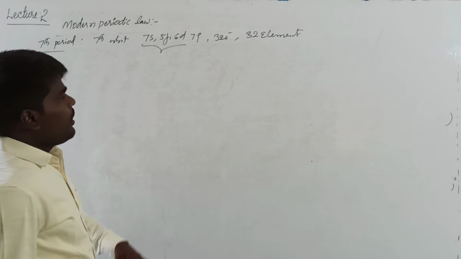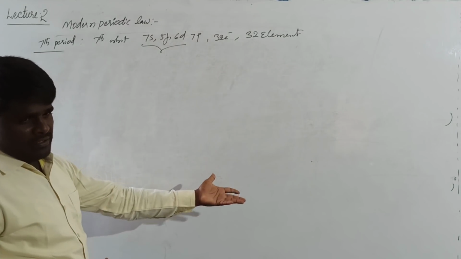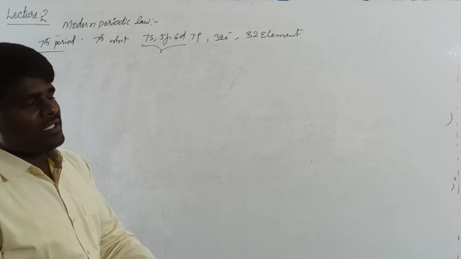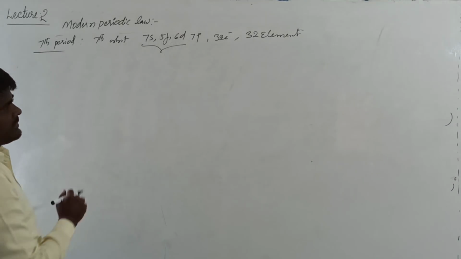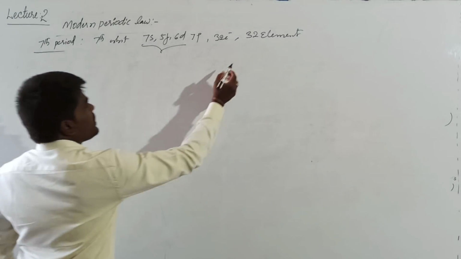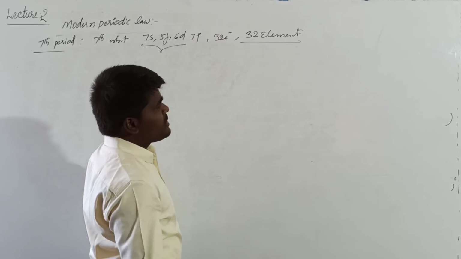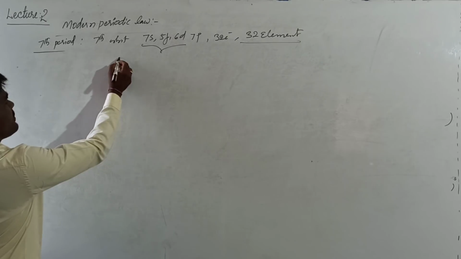But till then, all the elements have been ratified, so we can say it is completed. For the updated information, as per the NCERT, we can say it is incomplete. Right? There are 32 elements. So this is also one of the longest, or generally as per NCERT we say incomplete period.